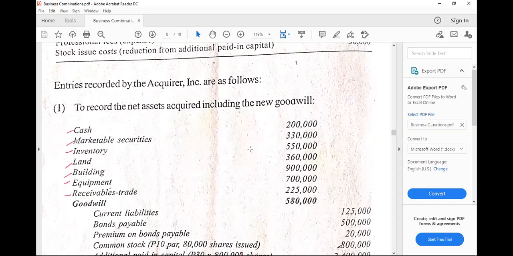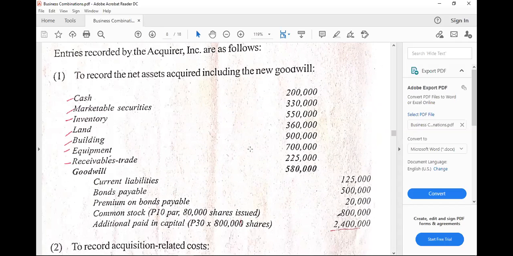In the books of the acquirer, to recognize that, simply debit all the identifiable assets coming from the acquiree or the acquired company, credit all liabilities applicable, and credit the consideration. Take note that the consideration here would be shares. So at par value, that would be the credit to ordinary shares or common stock, and additional credit to share premium or APIC for the excess of par value.